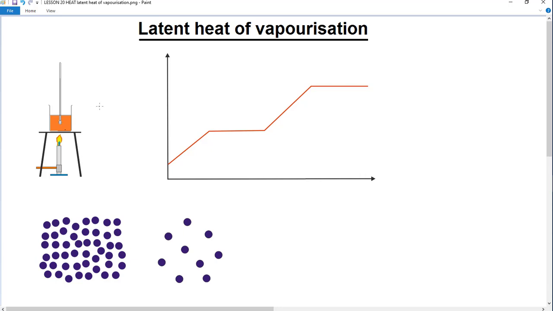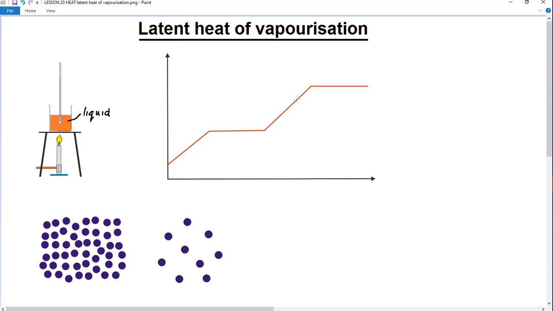In this lesson we're going to look at the latent heat of vaporization. In the last lesson we looked at the latent heat of fusion, and we're going to continue with our same substance, this mysterious orange substance, which is a pure substance, and at the moment it's in the liquid state. What has happened is we've heated it up. It was a solid, we've heated it up, the solid melted completely into a liquid, and we've continued heating, and